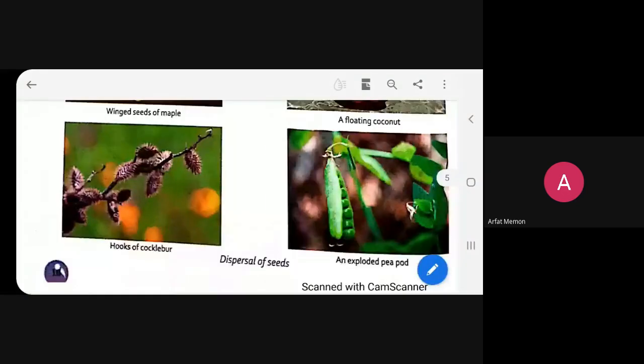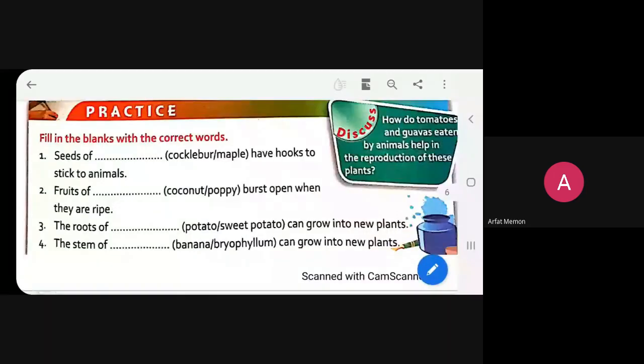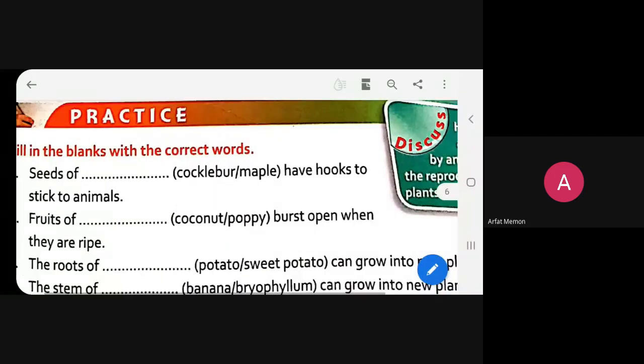So, what is the answer, beta? Yes, the pronunciation is cocklebur. What is the pronunciation? Cocklebur. Yes, so the answer is cocklebur. Seeds of cocklebur have hooks to stick to animals. Now the second FB, we are going to read.